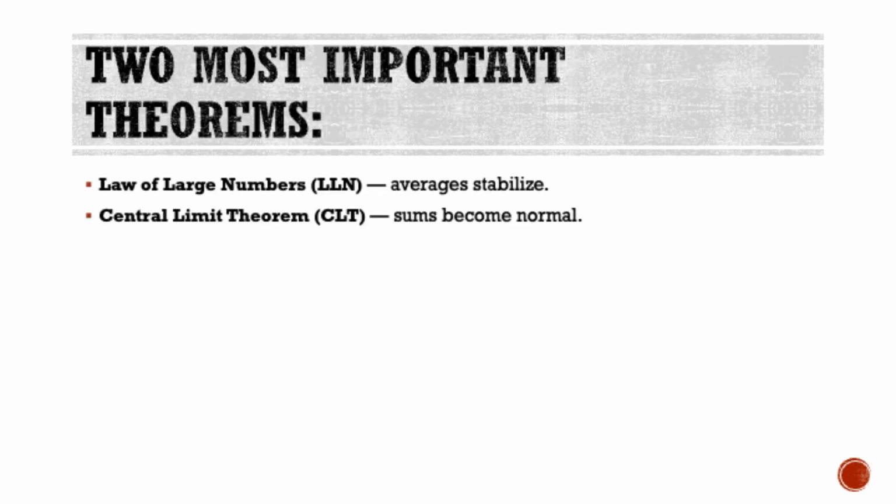There are two most important theorems in probability and statistics. First, the law of large numbers, which tells us that averages stabilize as we collect more data. Second, the central limit theorem, which tells us that sums of many random variables become normally distributed regardless of the original distribution. These two theorems together justify why statistical methods work and why we can make reliable predictions from data.